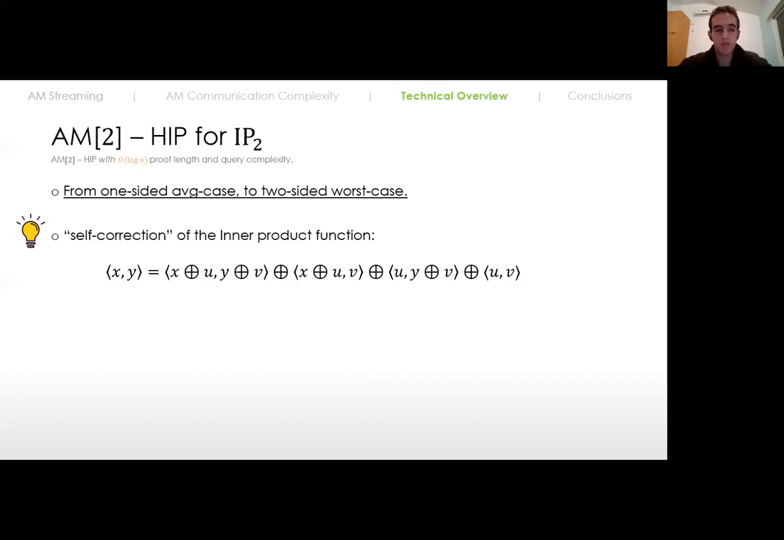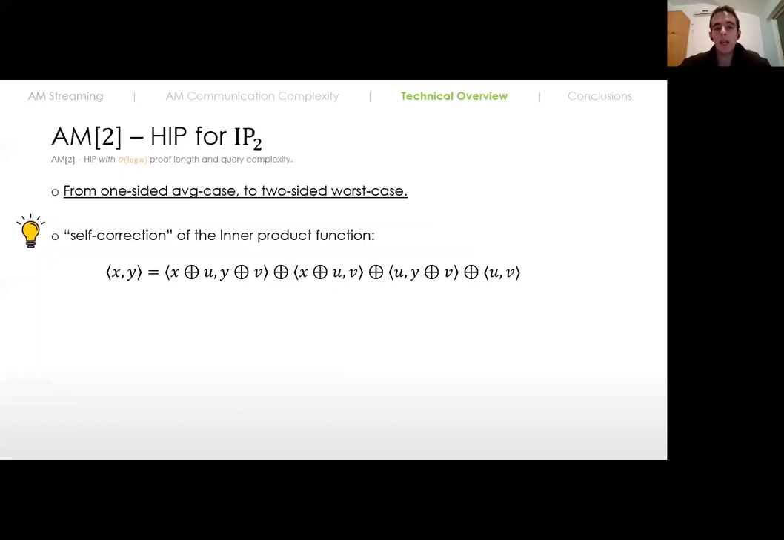the inner product function. Since the inner product function is linear in each one of its inputs, we can actually get the following identity, where note that if we take V and U as random, then the terms in the right-hand side of this identity are correlated random inner product values. And that's great, because we have a protocol that works in the average case.